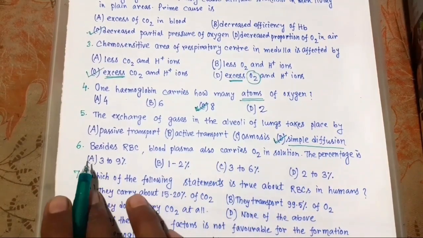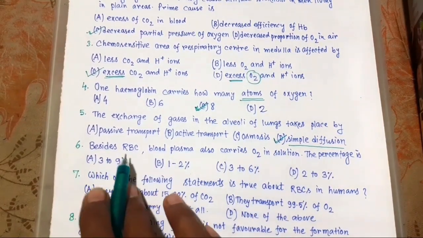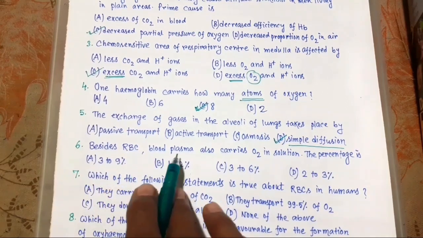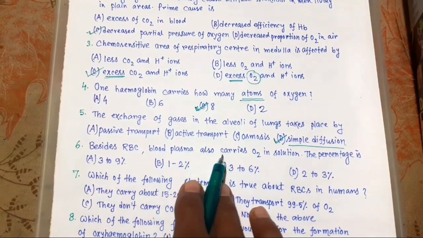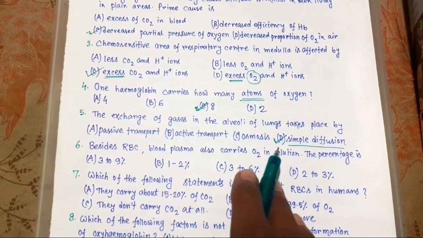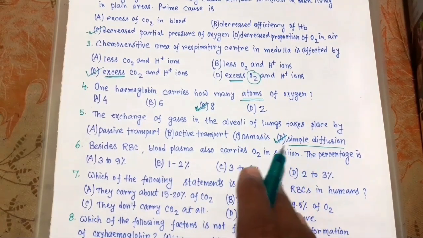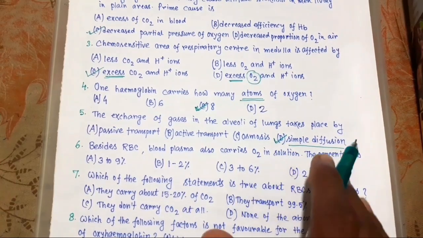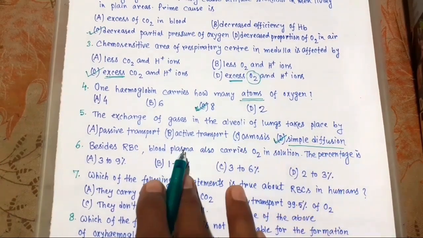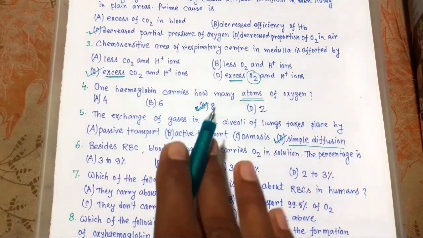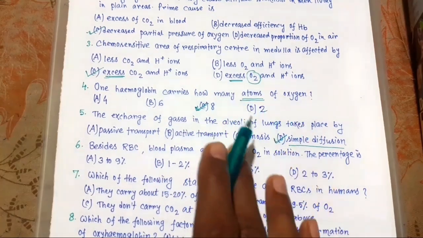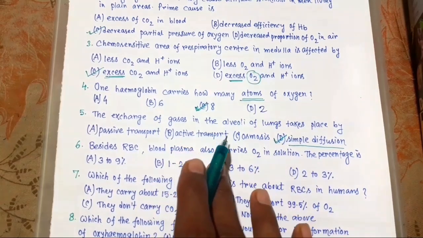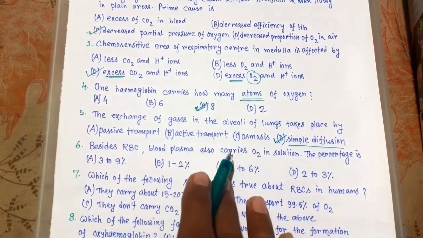Now, number 6. Besides RBC, blood plasma also carries O2 in solution. Obviously, we know that. Now, the question is the percentage. So, we know about 97% of O2 is transported by RBC in blood.